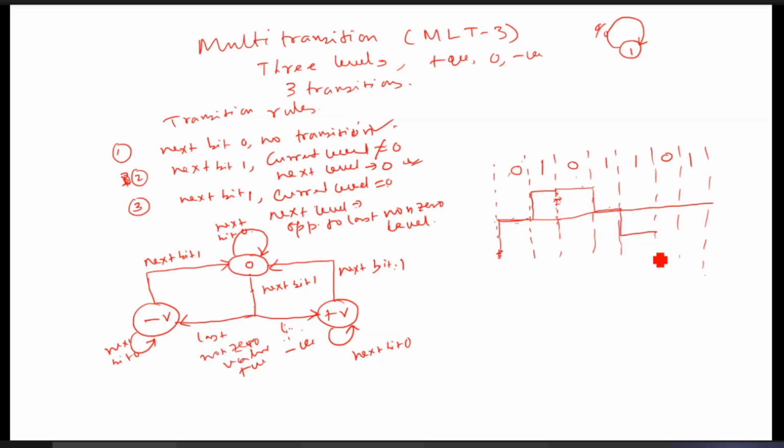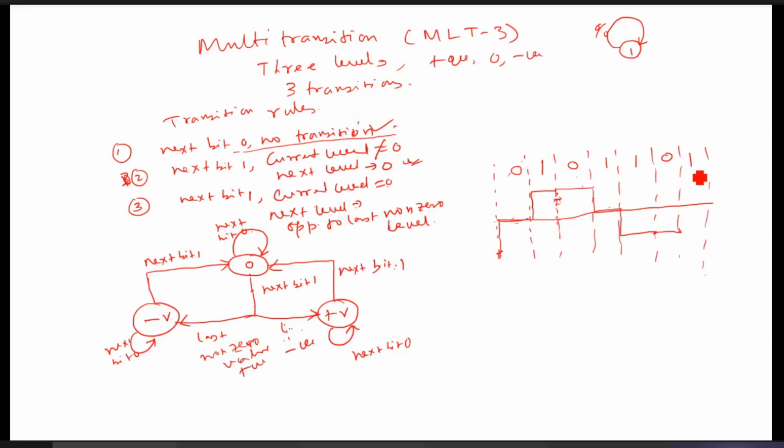Now you tell me what will be the next transition? Next bit 0. So what value should be there? Positive, negative, 0? What will be this value? Anyone? Sir, 0. No, 0. Next bit is 0. You see the next one, next bit 0. What does it mean? No transition now. Yes, sir. The first one will be there, so there will be no transitions, isn't it?